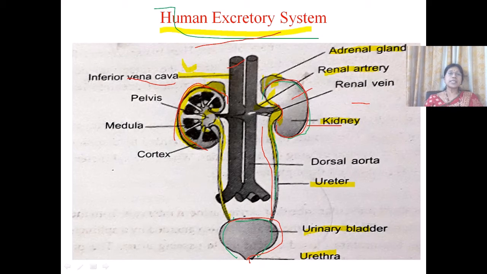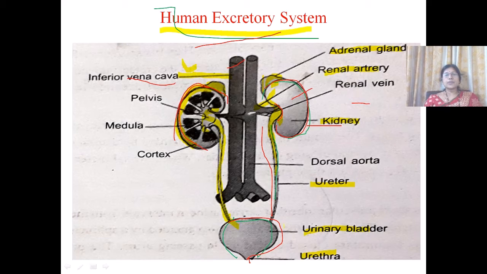These ureters collect urine from the kidneys and carry it into the urinary bladder. The ureters have an oblique entrance into the urinary bladder, so they act as valves and prevent the backward flow of urine into the ureters.